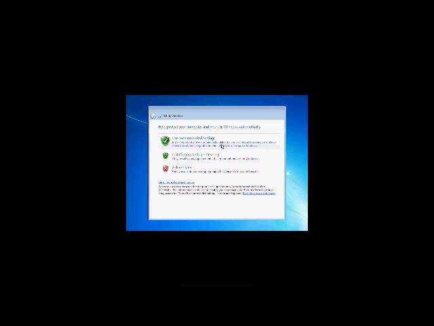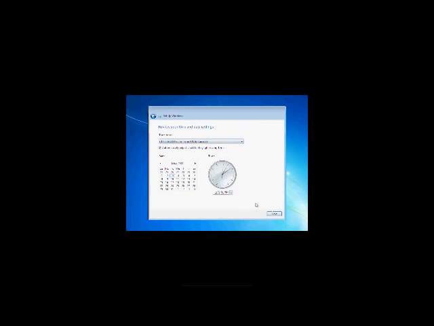Install just important updates means just the security updates, the important ones, not the extra features that the Windows 7 update gives you, as for example Windows Live, MSN Messenger, all that stuff. Let's just use recommended settings. That'll be the best setting. Ask me later is basically you can set the stuff later.